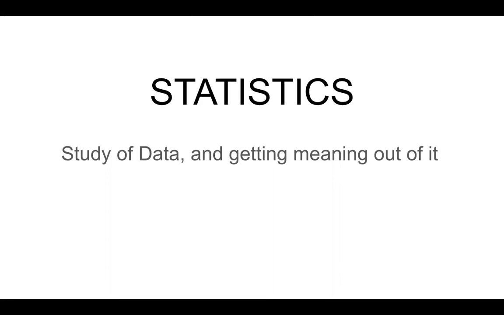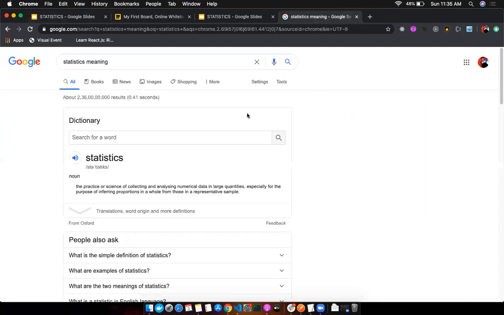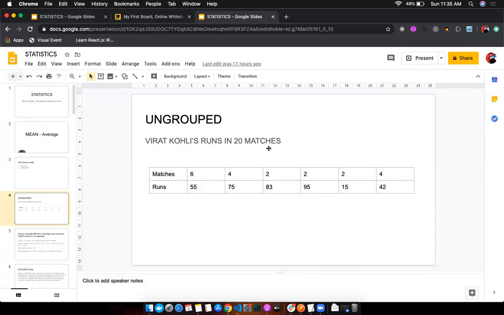So what is statistics? Statistics is basically just studying some data. Data could be about anything. It could be the number of marks that 100 students are getting in a test, or it could be about how many runs Virat Kohli is scoring in his career, or it could be as simple as getting the data out of something like your.